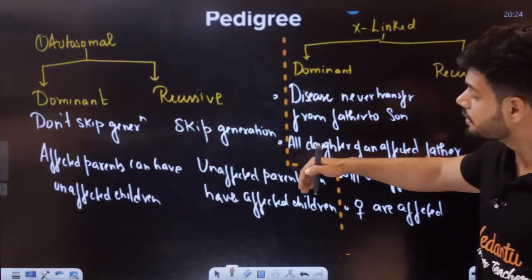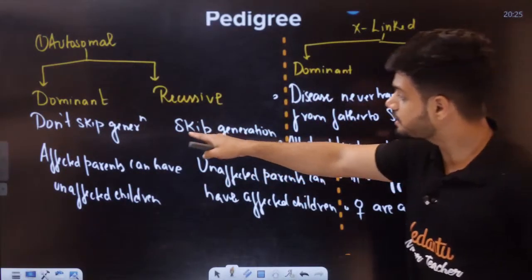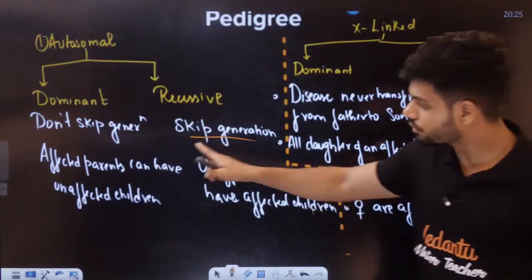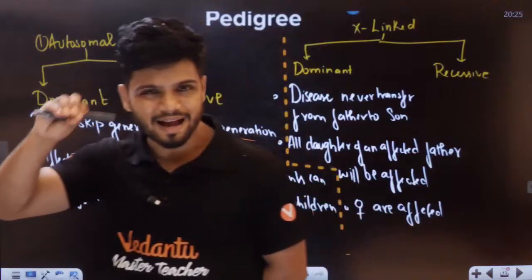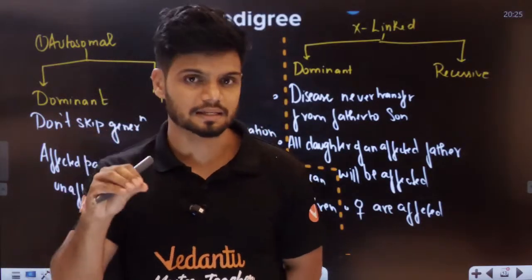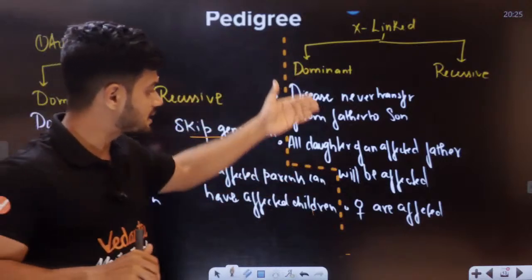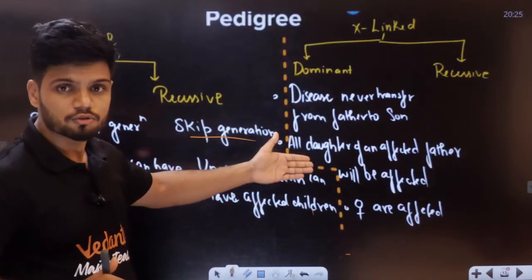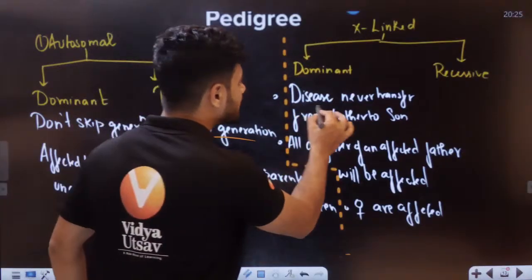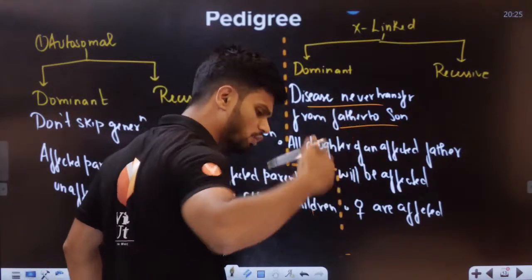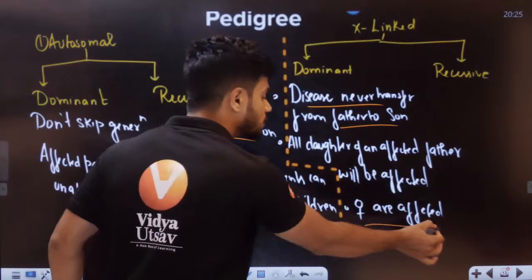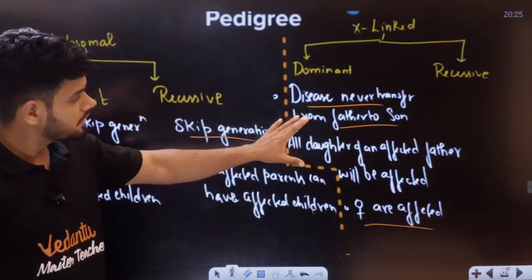And how do you identify autosomal recessive? It will skip generations. Here, unaffected parents can have affected children. If you look at these common features, you can identify which is autosomal and which is sex-linked. For X-linked dominant, the disease can never be transferred from father to son. It never goes from father to son. All daughters of an affected father will be affected also. So these are the different tricks I've given you.